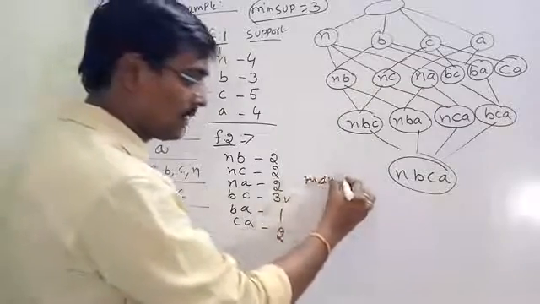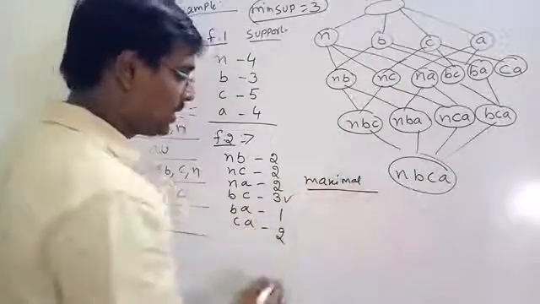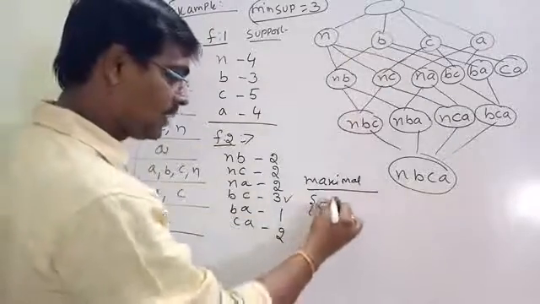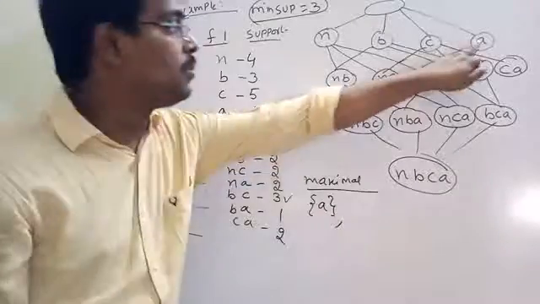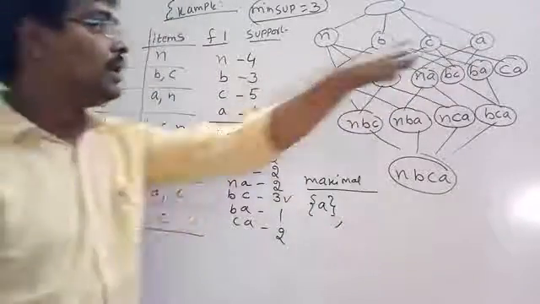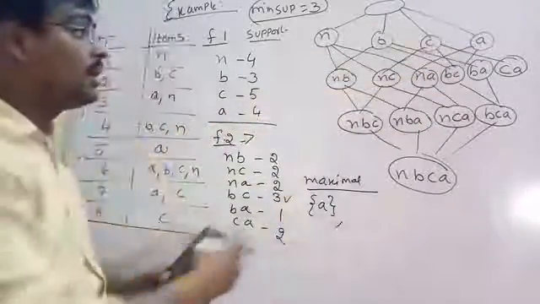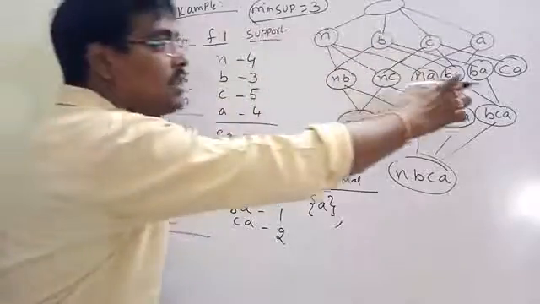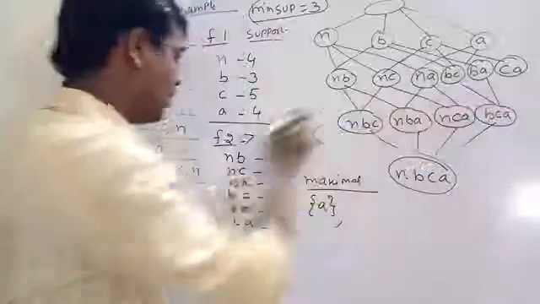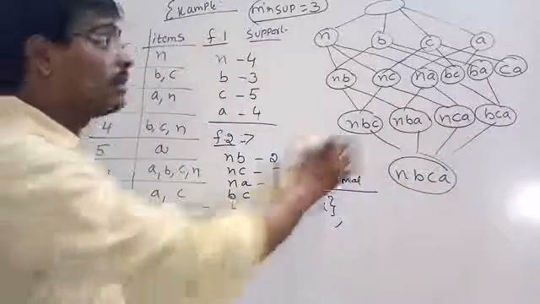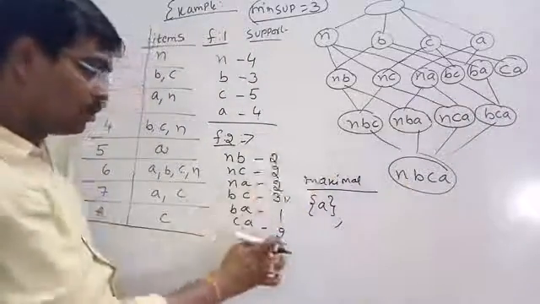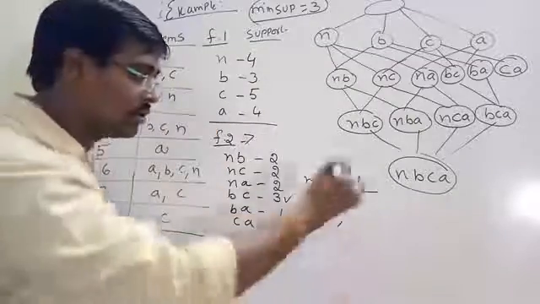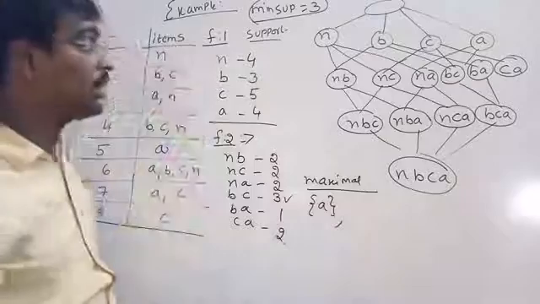Observe, A is a maximal frequent item set because the support for A is 4. Any superset of A, that is any combination with A, either BA or CA: BA has support count 1 and CA has support count 2. No superset of A is frequent. So A is the maximal frequent item set.